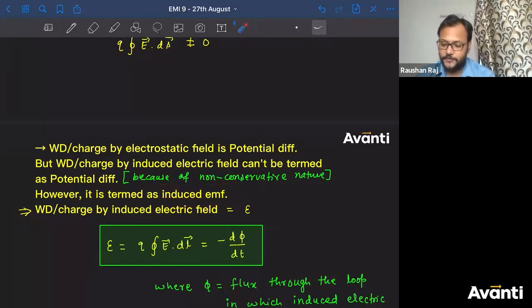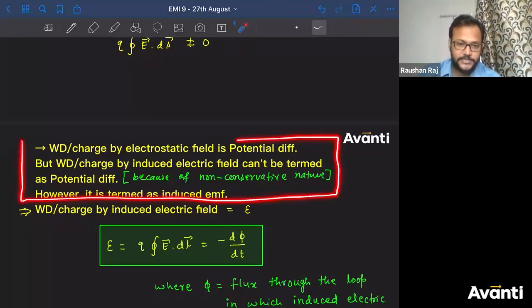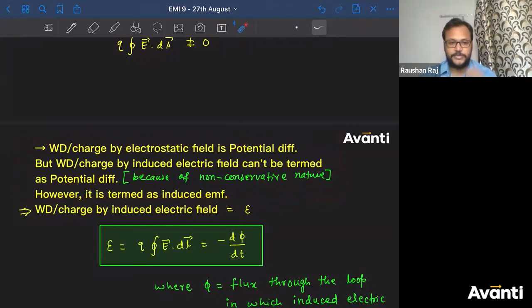So these are the few points that you have to remember. This question based on this paragraph has already been asked in NEET examination once and in CET once or twice. This is a theoretical question. Can we define work done per unit charge by induced electric field as potential difference? Answer is no. Why can't you define that? Reason is non-conservative nature. So what should we call it? We should call it induced EMF.